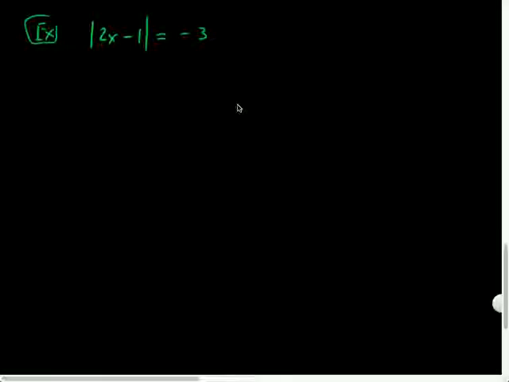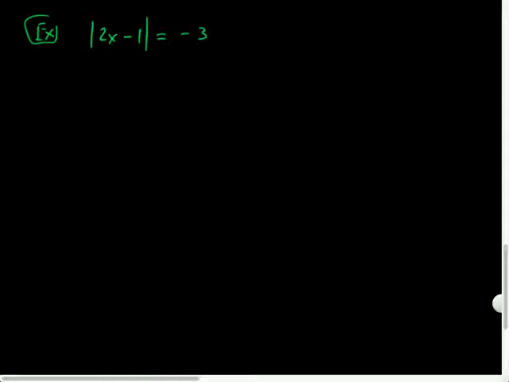Think about it. Think about absolute value. Absolute value of something can't be negative. Extremely insightful, right? This can never happen. No is what you say. You don't have to listen to this problem.